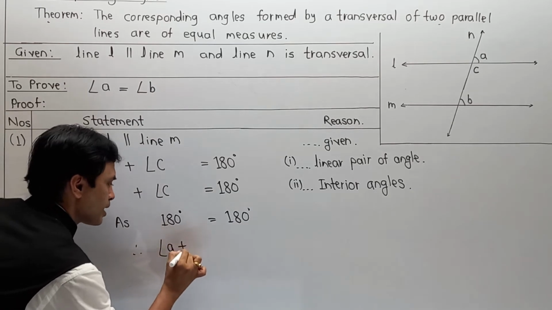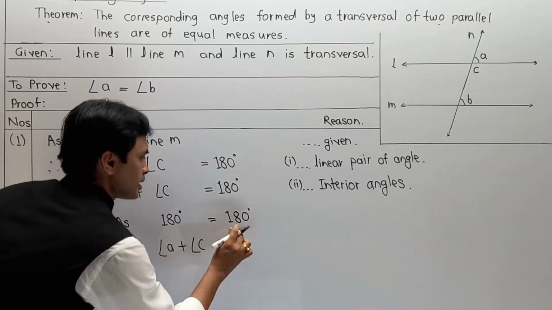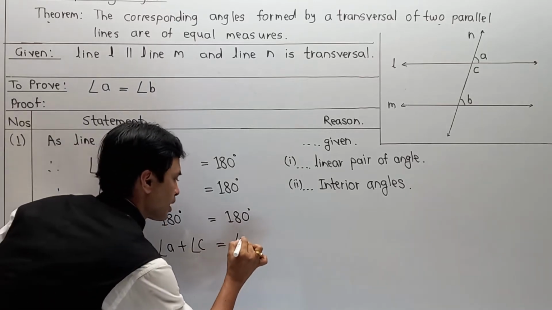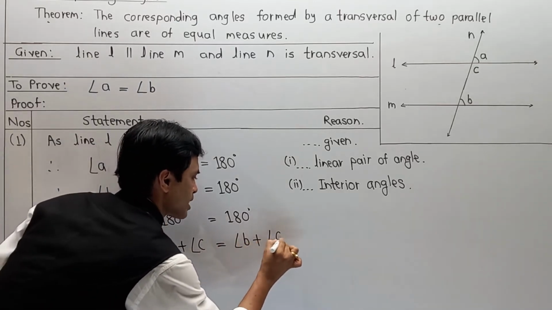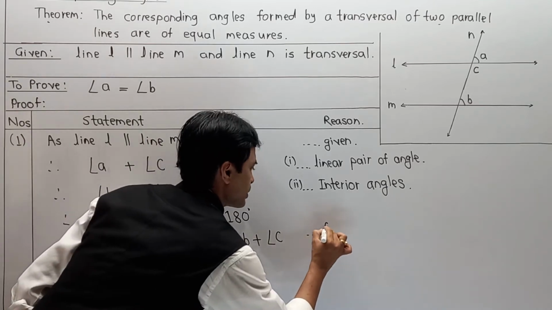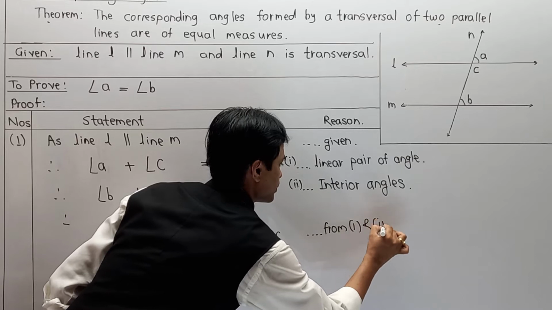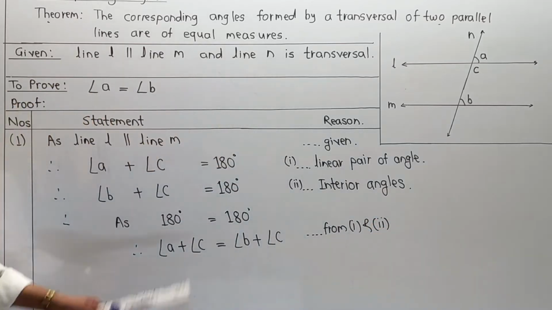Therefore, angle A plus angle C is equal to angle B plus angle C. Here I am going to write from equations 1 and 2. Remember it carefully.